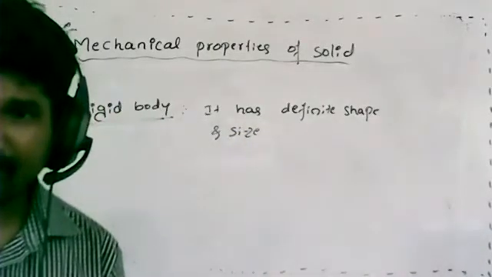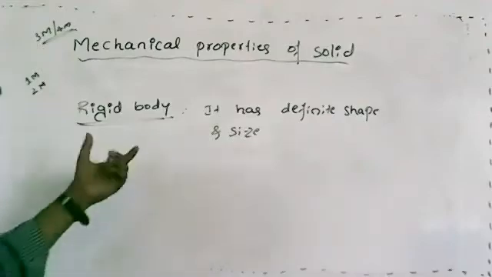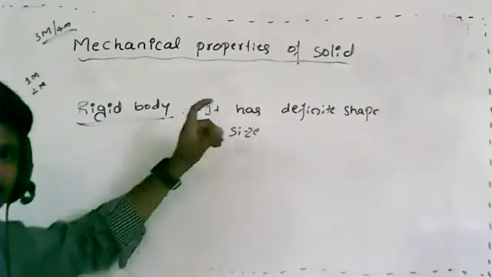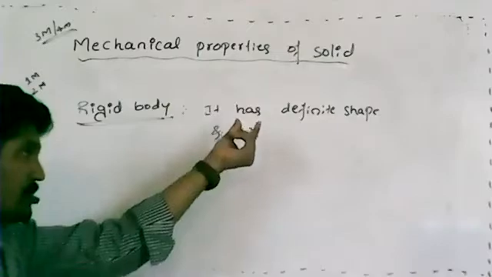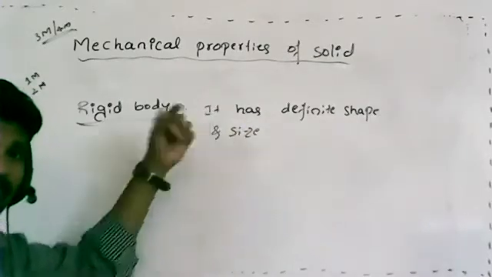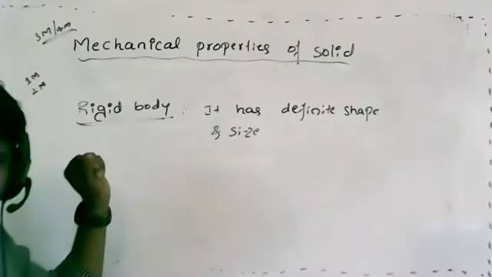One particular shape is there, one particular size is there. That type of body is called a rigid body.